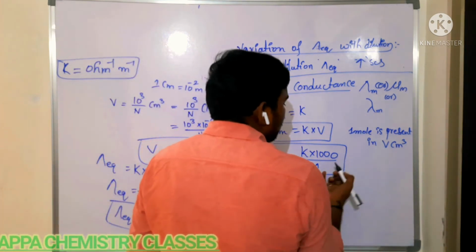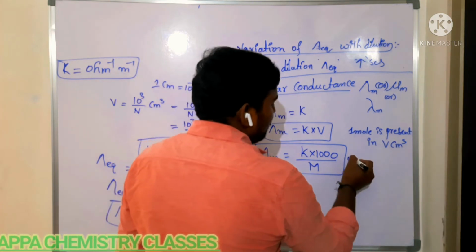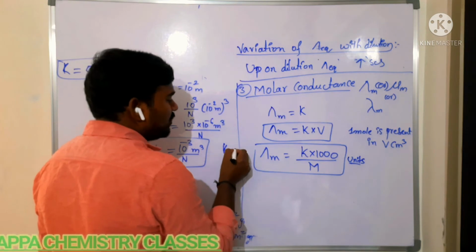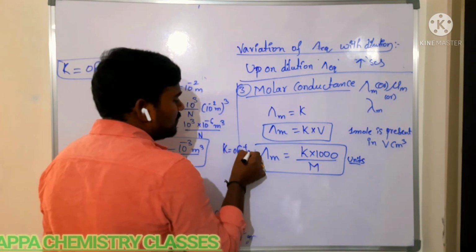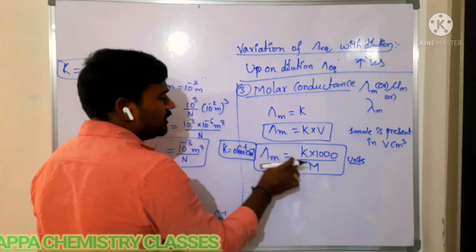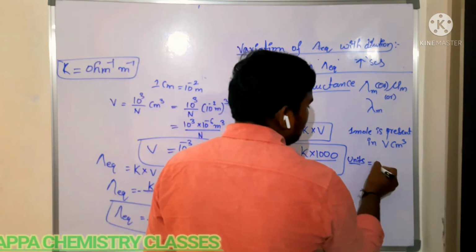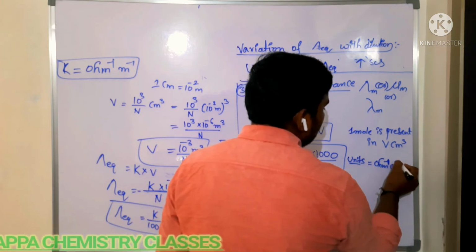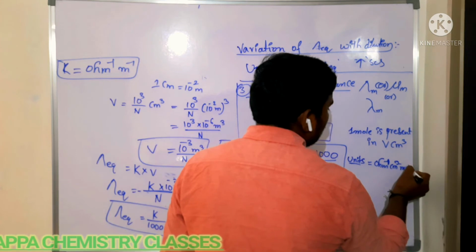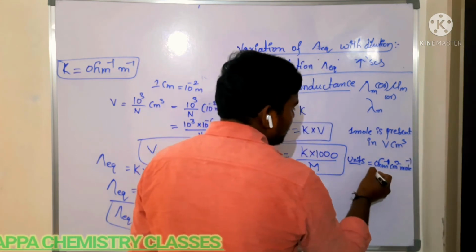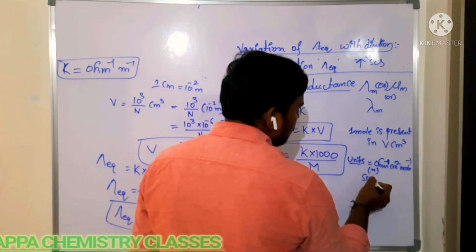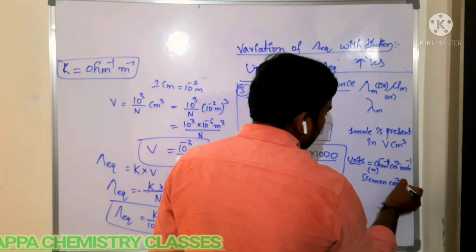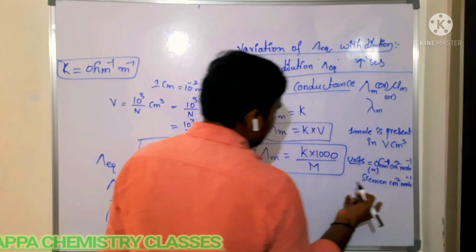In this case, what will the molar conductance units be? Here the specific conductance is taken in ohm inverse centimeter inverse. Then we get this formula, and the units will be ohm inverse centimeter square per mole, or else Siemens centimeter square per mole. That is the unit in the case of molar conductance.